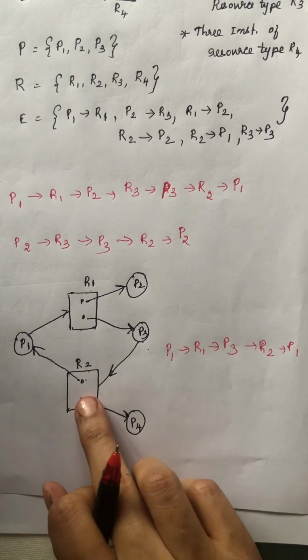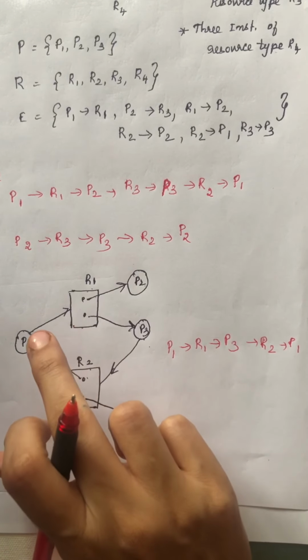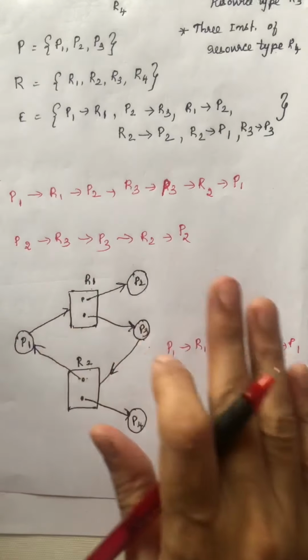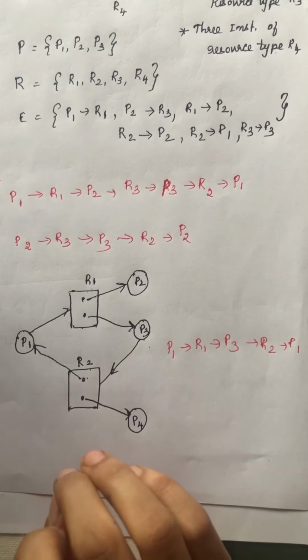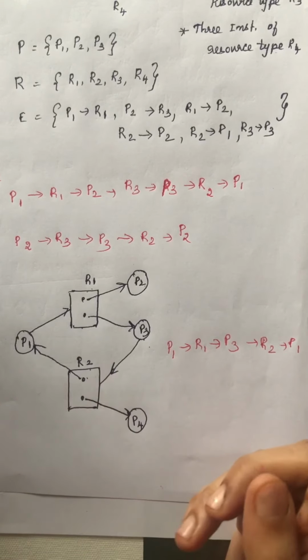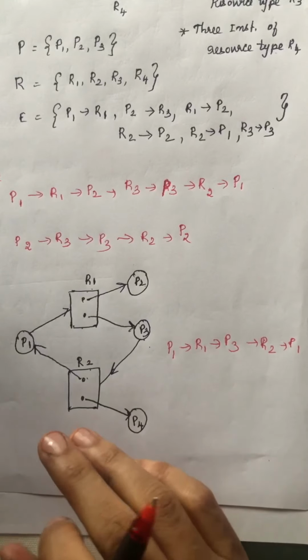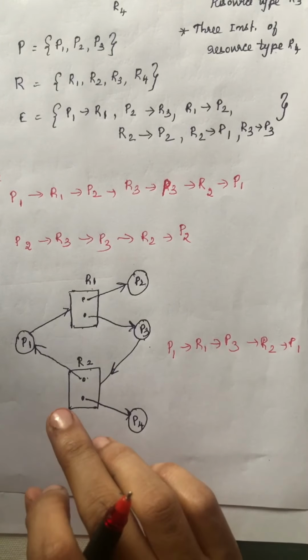P3 will use it, and it will also release R1. Now R1 will be used by P1. So there is no deadlock. Even if you have a cycle, a deadlock may or may not occur.